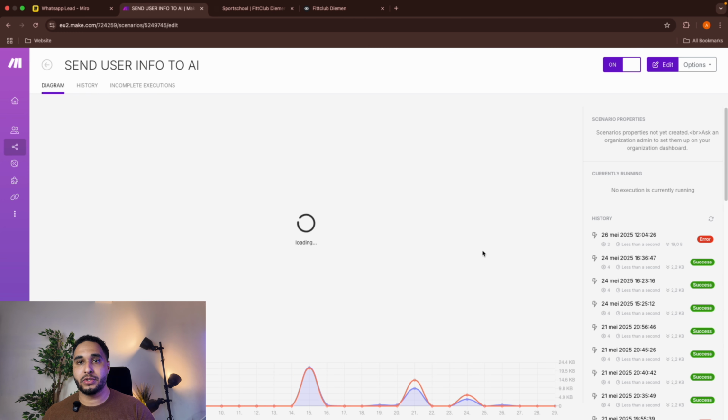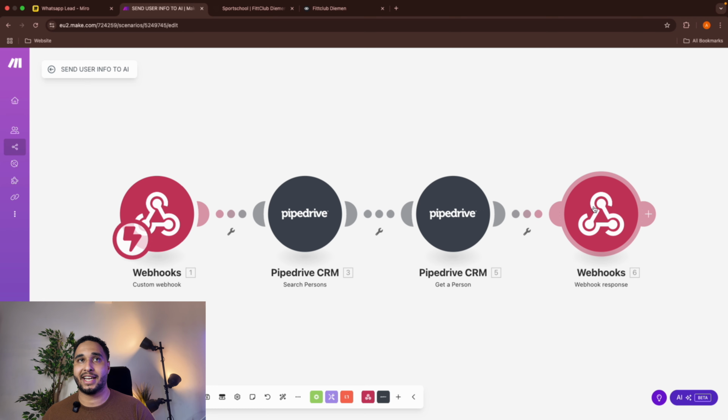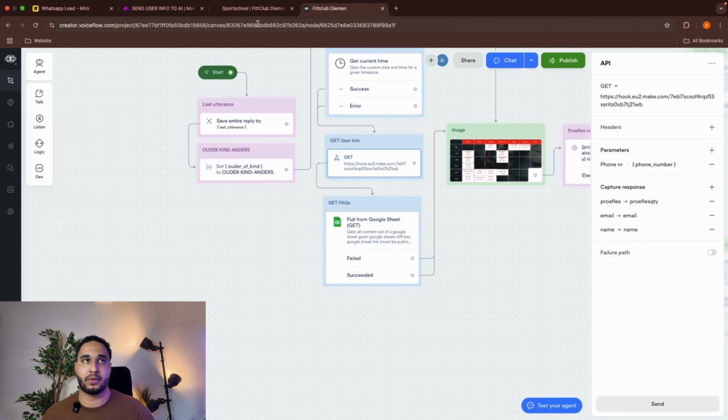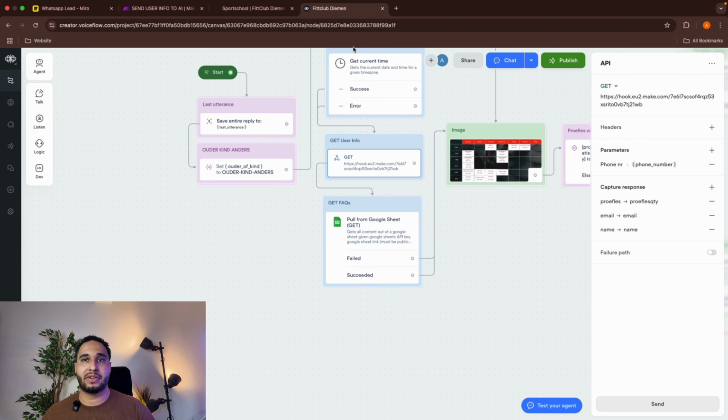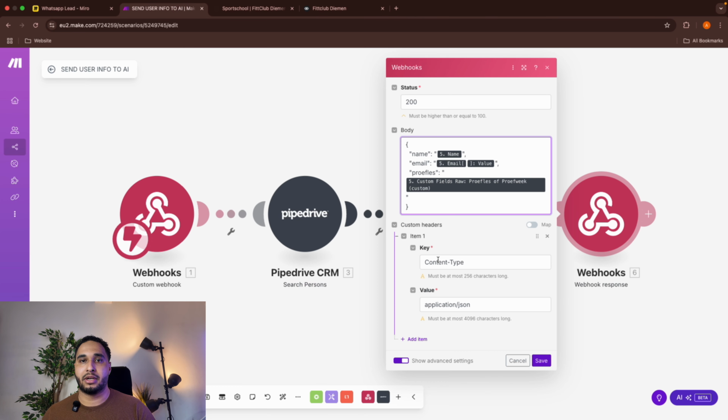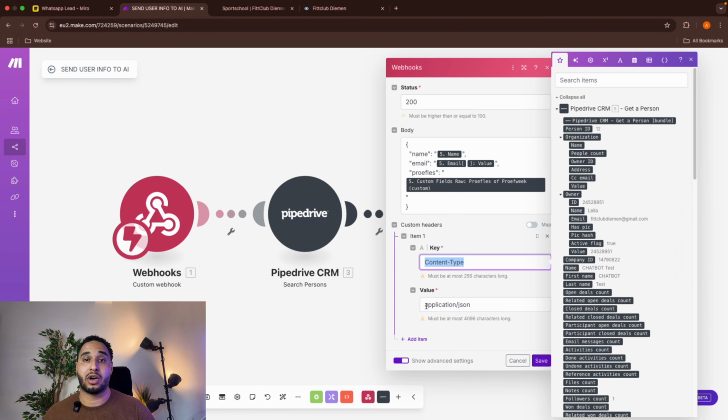Make sure once you are having a webhook response, the object names are exactly the same as in VoiceFlow. So name, email, proofless. If it's a bit different or there's a typo, it might not work. You will not get anything back. Also with the custom headers, make sure you type in content type in this way, and also application JSON. This is super case sensitive.